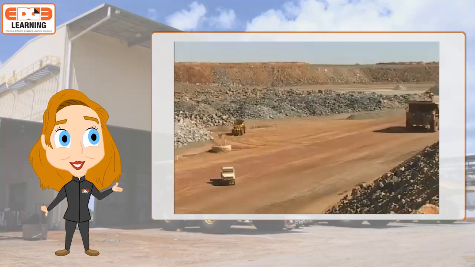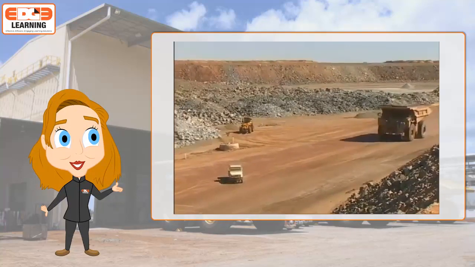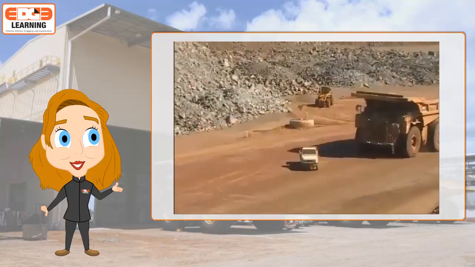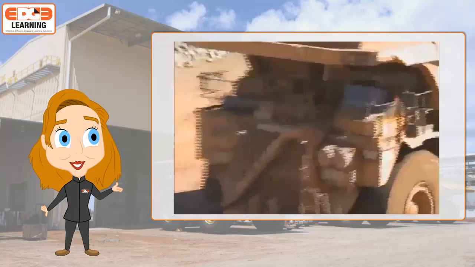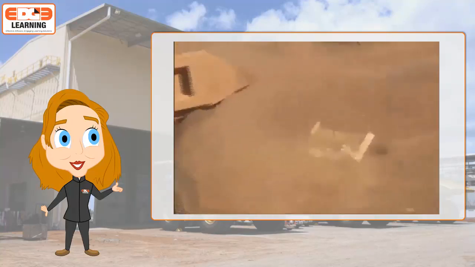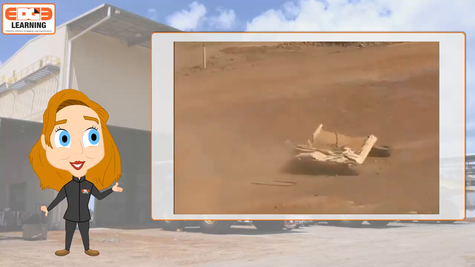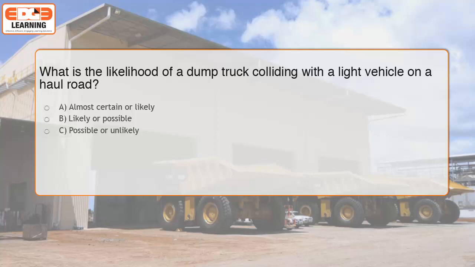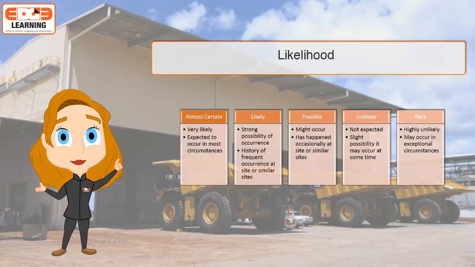The next few questions relate to an incident where a dump truck collides with a light vehicle on a haul road. See a video to see a controlled demonstration of a dump truck colliding with a light vehicle. For the demonstration, there were no people in the light vehicle and no one was hurt. Here are the likelihood definitions. What is the likelihood of a dump truck colliding with a light vehicle on a haul road? A dump truck collision with a light vehicle is either possible or unlikely.